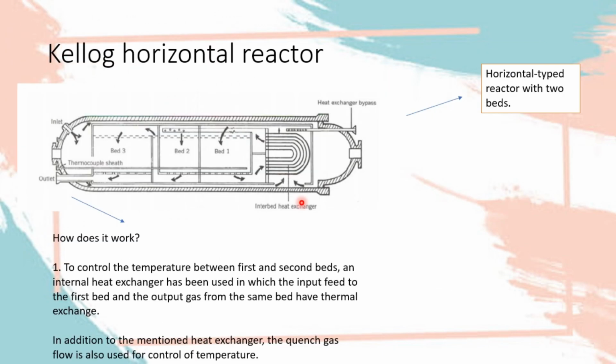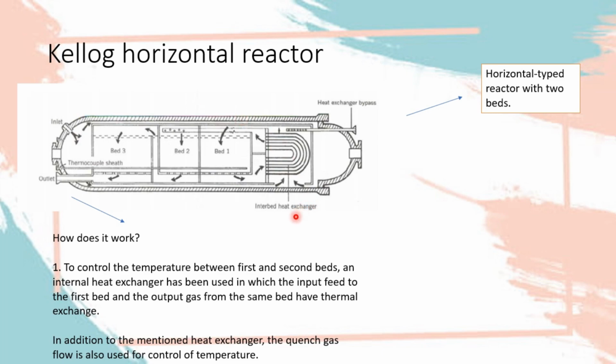So we are going to look into the ammonia synthesis reactors or converters. There are many types of converter, such as Kellogg, ICI, Topsoe, Uhde, Casale, and Haldor. But we will narrow it down to Kellogg and ICI types only.